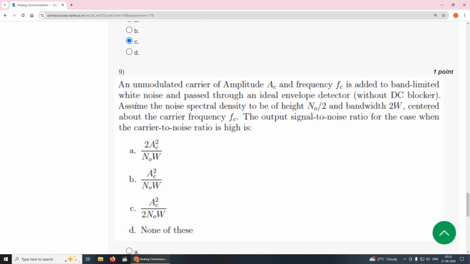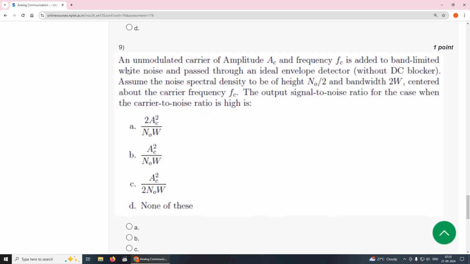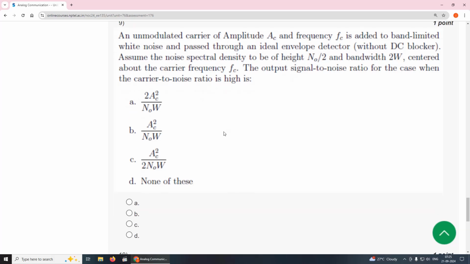Then comes ninth question, an unmodulated carrier of amplitude A_c and the frequency f_c is added to the band limited white noise and passed through an ideal envelope detector without a DC blocker. Assume the noise power spectral density to be of height N0 by 2 and the bandwidth W centered about the carrier frequency. The output signal to noise ratio for the case when the carrier to noise ratio is high is, the answer is option C. Answer is option C. A_c square by 2 N0 W.